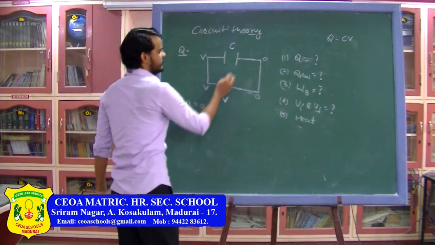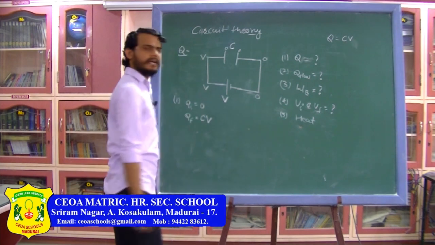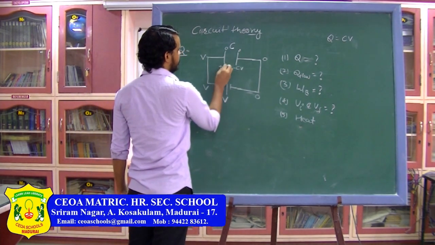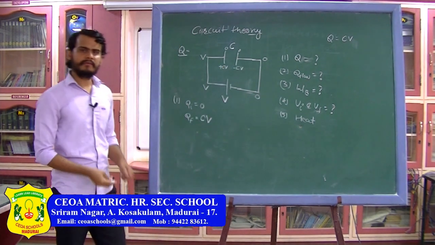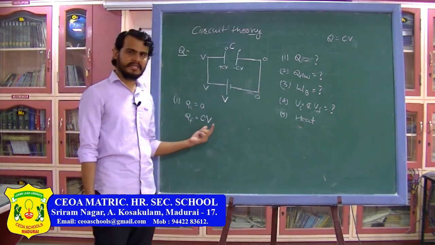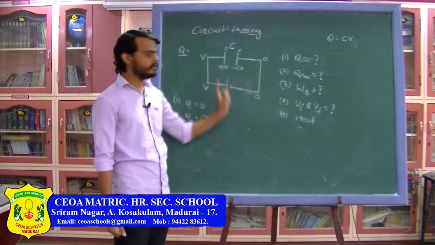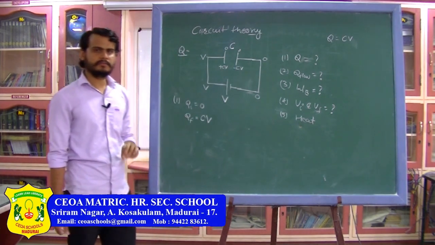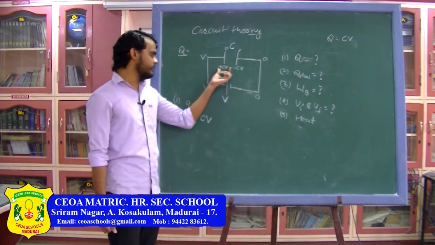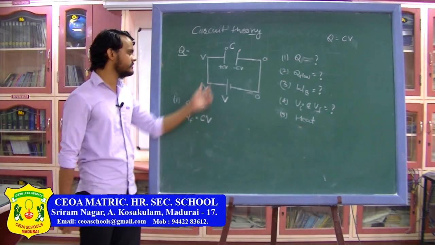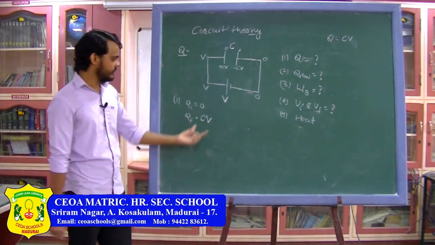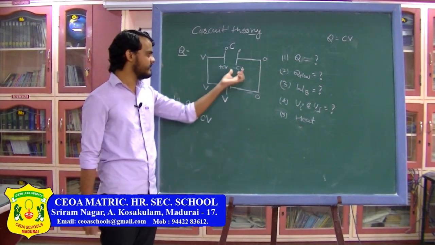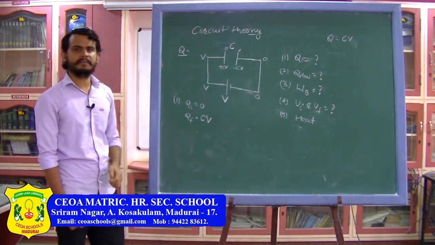Initially on this plate the charge was 0, and on this plate also the charge was 0. Finally the charge on this plate will be minus CV and on this plate the charge will be plus CV. Remember, when I am talking about the charge on the capacitor, I am not saying the total charge on the capacitor, because the total charge on the capacitor will be 0. Here the charge is negative, here the charge is positive, so the total charge will be 0. When I say the charge on the capacitor, I mean the charge on the positive plate. So here the charge on the positive plate is CV, so the charge on the negative plate will be minus CV. So this is the charge on the capacitor.